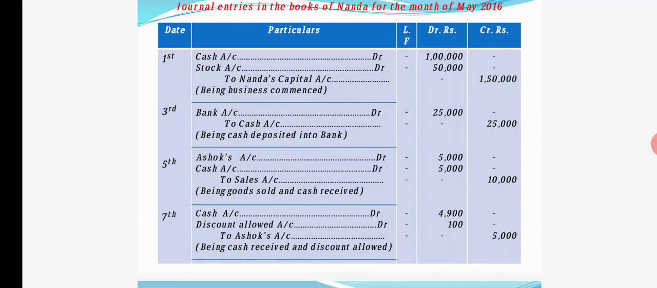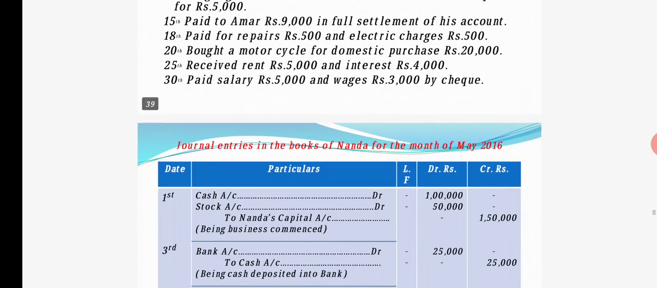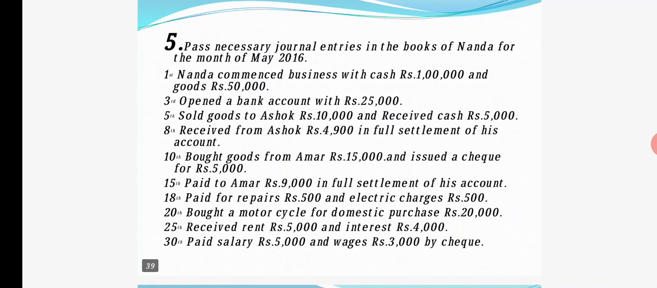You will have Ashok's account debit 5,000, still he has to pay, cash account debit what he paid already, 5,000 rupees, to sales account 10,000. Okay, then the narration: being goods sold and cash received, because we have sold goods and we have received cash here.